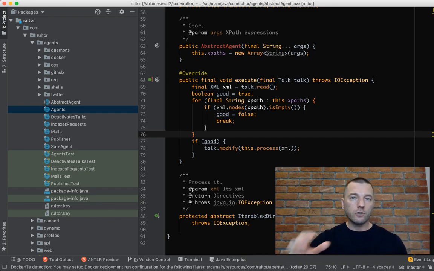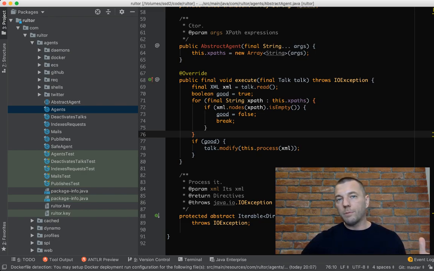And we ask those agents to do something in the real world, like go to the server, start a Docker container, or kill a Docker container, or collect logs, or do something real. And then in return, we don't want those agents to tell us the result in just one line or just one number. We need those agents to be able to report their results to the XML document. So we have an XML document which includes all the information about this particular conversation with the client. And the more the client talks to us, the more information we collect in the XML document. Then we start an agent and say, hey, here's the XML document for you. It has some information. So now do what you're going to do.